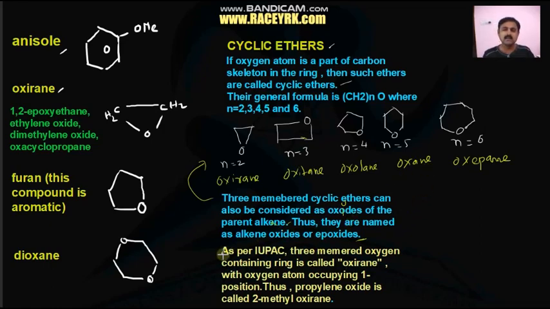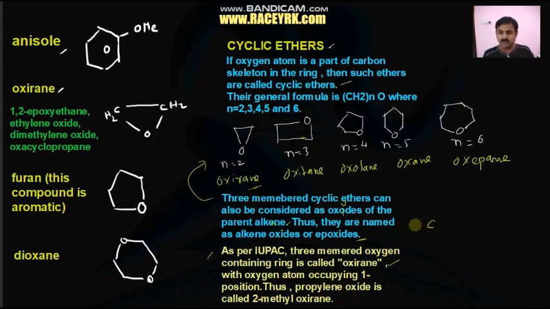Moving on to the IUPAC discussion. As per IUPAC, a 3-membered oxygen-containing ring is called oxirane. That's what we observed here. With the oxygen atom occupying the first position, propylene oxide is called 2-methyl oxirane.